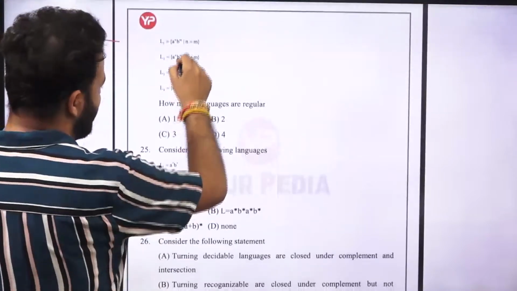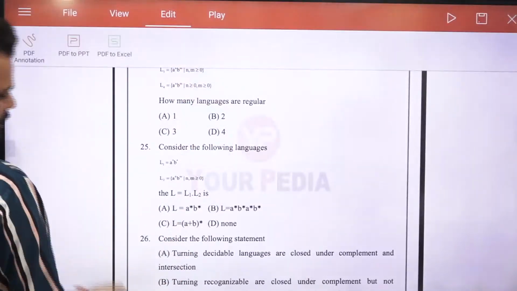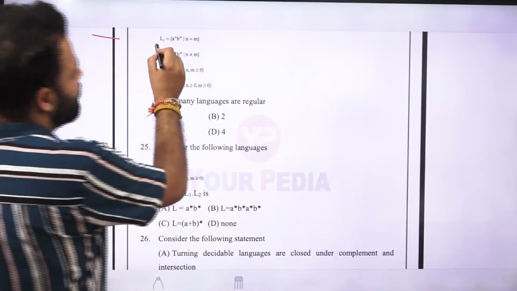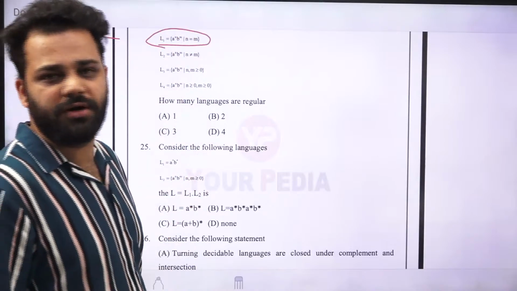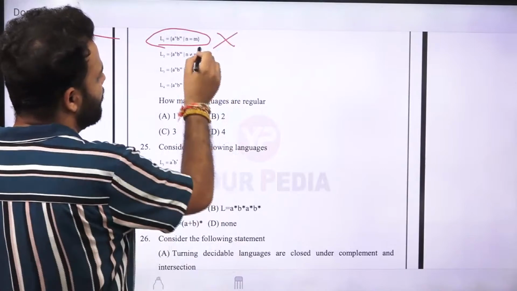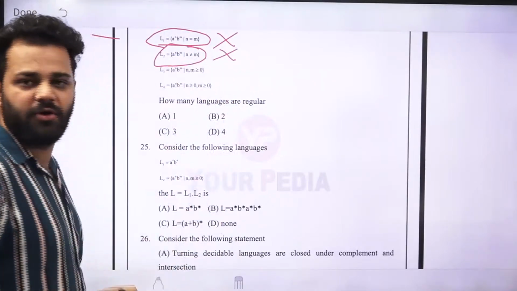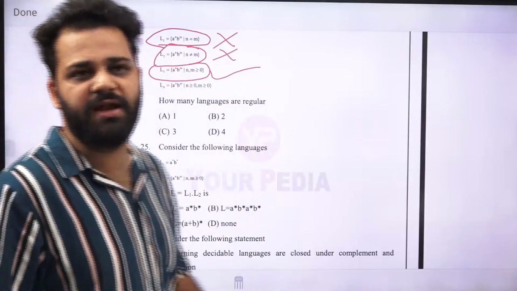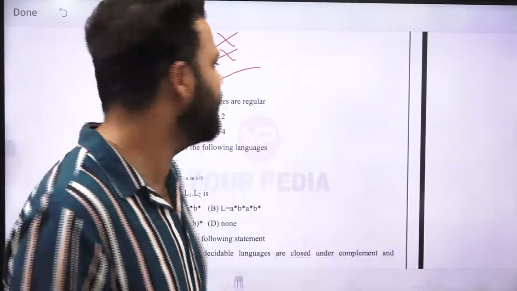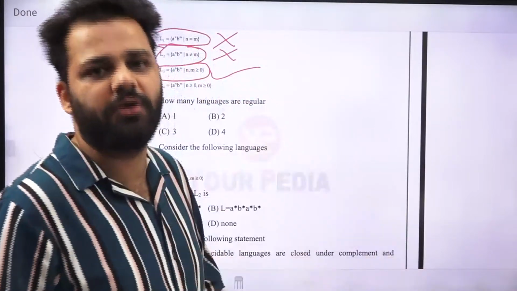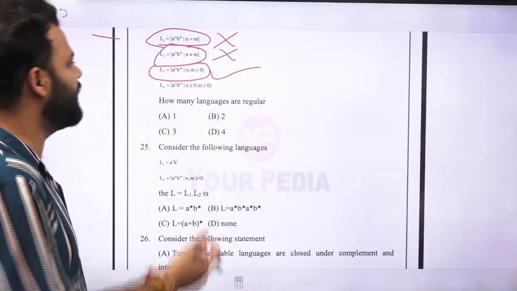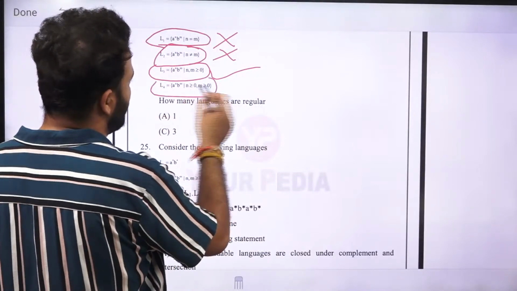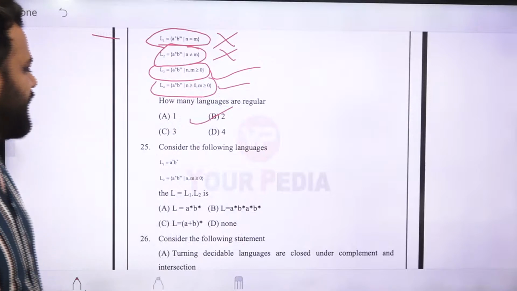Question 24. Consider the following languages. How many of the languages are regular? It is a pretty easy question because we have done this kind of question previously also. So a raised to power n, b raised to power m, where n is equal to m: comparison is there, not a regular language. n is not equal to m: again comparison, not a regular language. a raised to power n, b raised to power m: yes, no comparison, because both n and m need to be greater than 0, but there is nothing mentioned about whether they need to be equal or greater or not equal to each other. So no comparison, just the DFA we have seen previously. Next, again a raised to power n, b raised to power m, same language. So two languages are regular here.